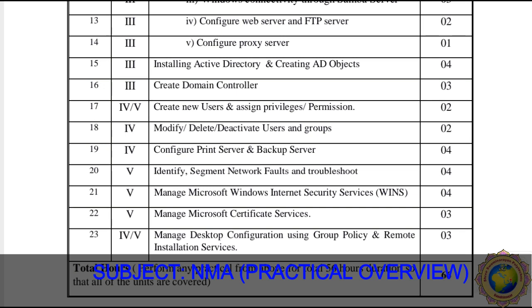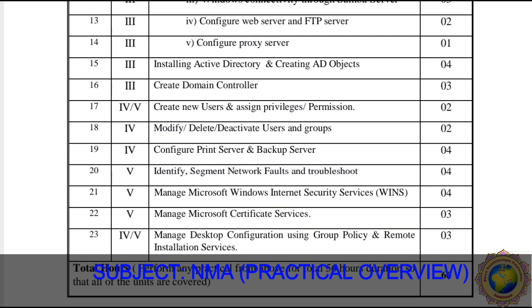Then practical number 18 is modify, delete and deactivate users and groups. Then practical number 19 is configure print server and backup server. So how do we configure the print server and back up this print server? This is a most important practical as well as a theory-based question regarding the GTU exam. This practical and theory-based question is most important for our GTU exam, and this practical is considered as teaching hours 4. Then practical number 20 says identify segment network faults and troubleshoot.